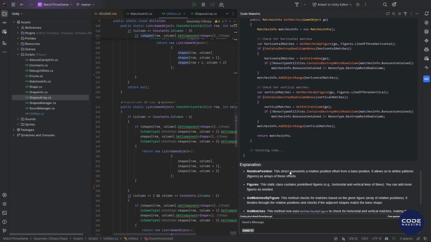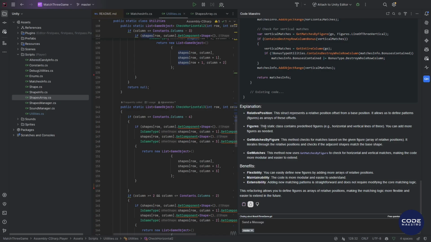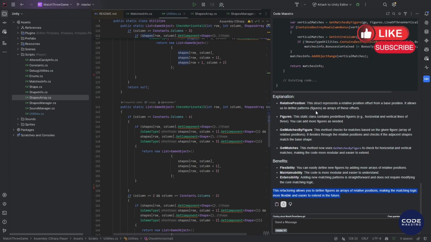With this approach, we can now define pieces using data, and I don't need to add or change the code to update the pieces. I can add them to new levels of the game or remove them. I can even create an asset, ask it to generate an asset along with this logic, and pass it on to game designers. In this way, CodeMaestro saved me 2 or 3 days of struggling with terrible code, and now I can just apply this refactoring.